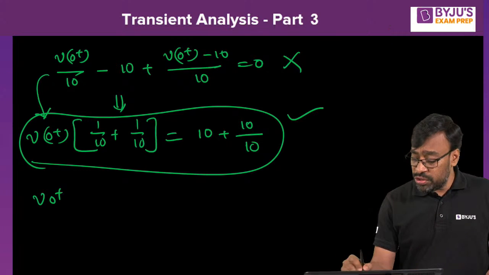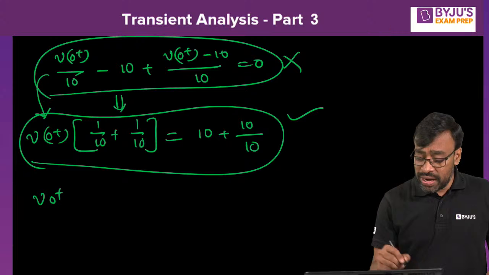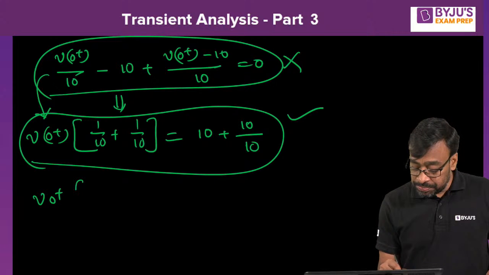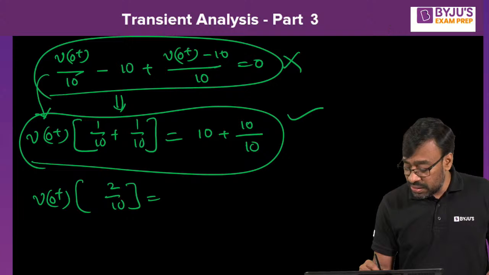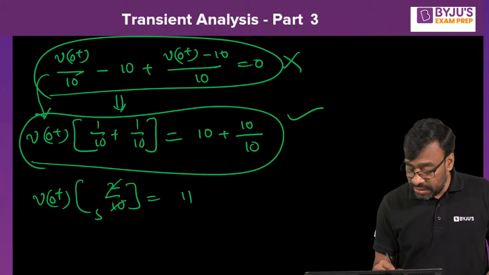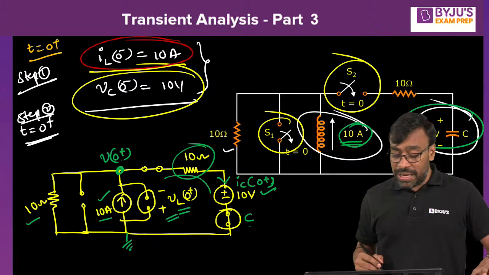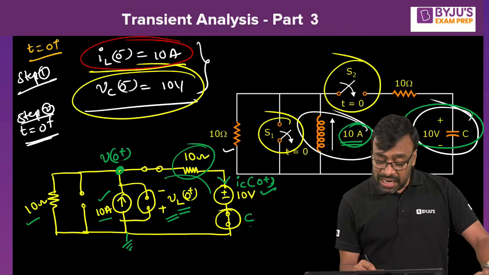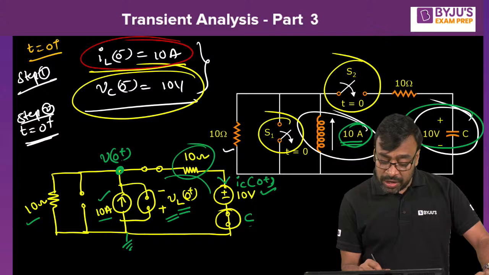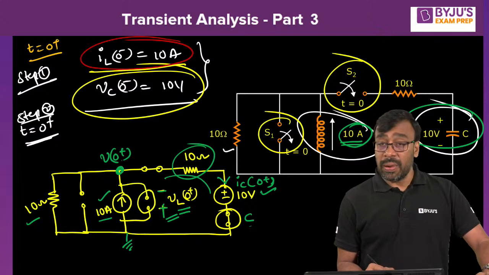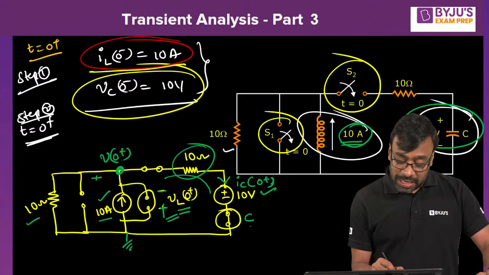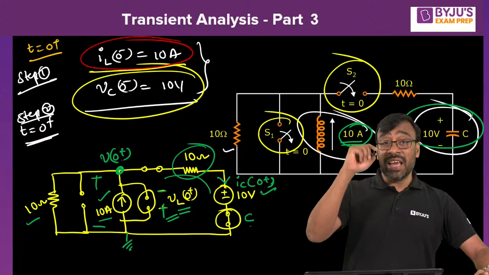Anyway, if you have any confusion with this, then follow this way. Don't worry about that now. Now tell me here: 2 by 10 V, Nana, is equal to 10 plus 1, that is 11, right? This is 5. Then V of 0 plus is equal to 55 volts. But VL of 0 plus, what will you get, Nana? Because of the polarities minus plus. But V of 0 plus polarities are plus minus. The node voltage is at higher potential, right?